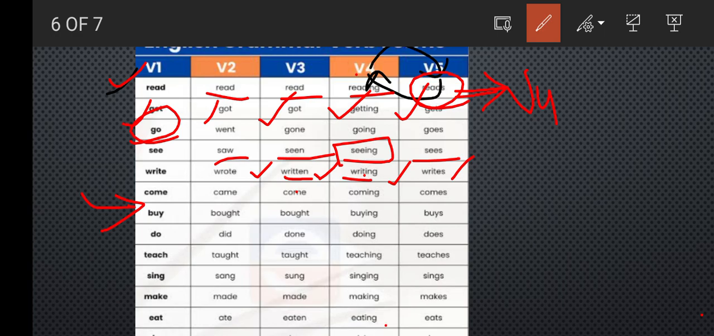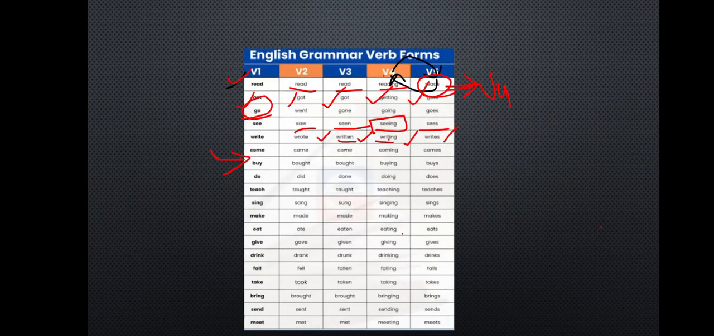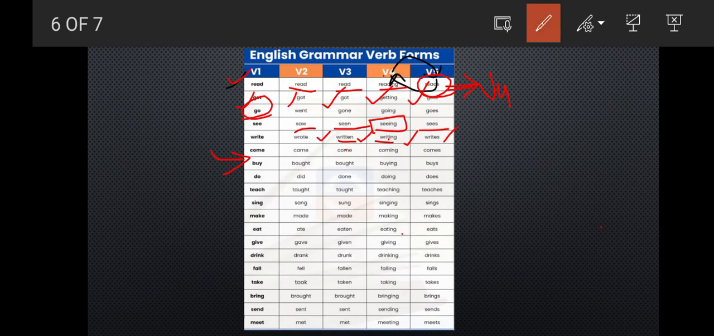eating. Okay, this is eaten, this is eating. For ing, the pronunciation will be ing. Okay, for the es it will be es, for en it will be eaten, ing and in. Okay, like this you need to remember. So for give, you are having gave, then given, then gives, then giving. For drink, drank, drunk.